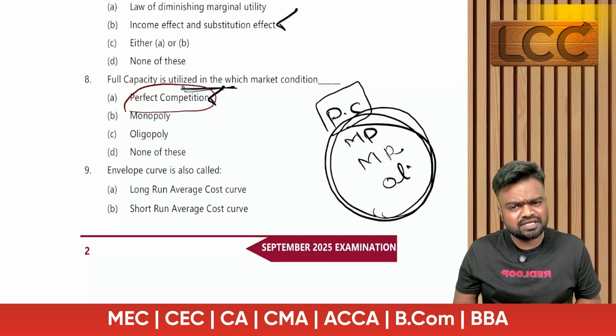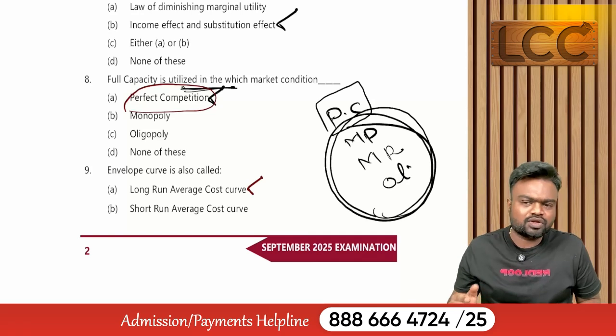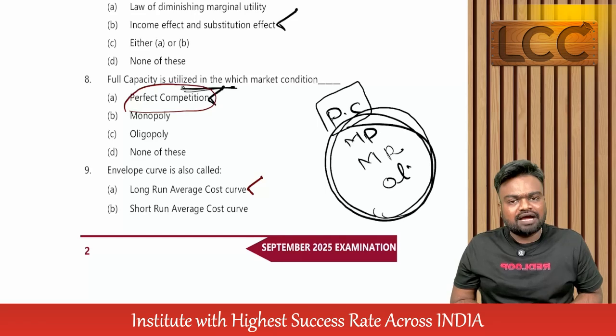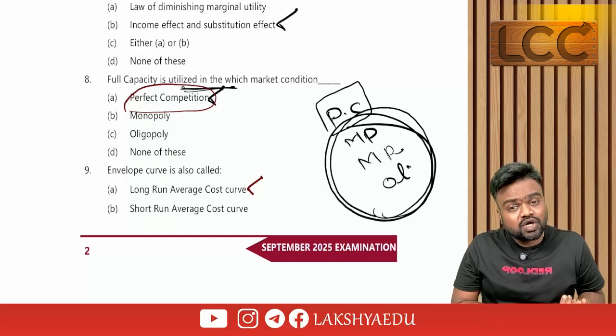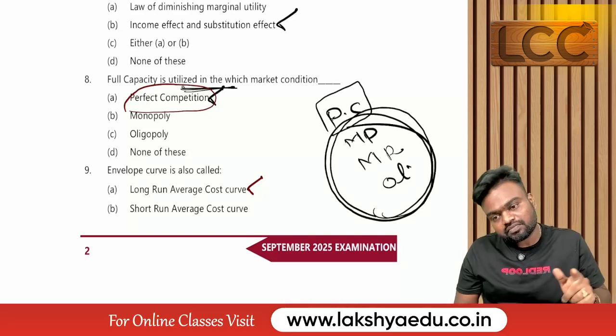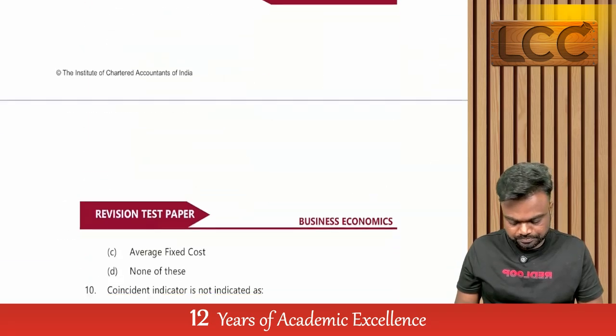Envelope curve. In which scenario did we discuss it, long run or short run? Long run average cost curve. Sir, what are the other names of the long run average cost curve? The long run average cost curve is also called the least cost curve, U-shaped curve, and in some cases L-shaped curve. It is also called what? Envelope curve. So option A.